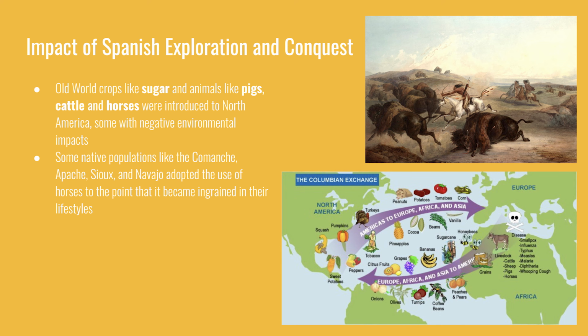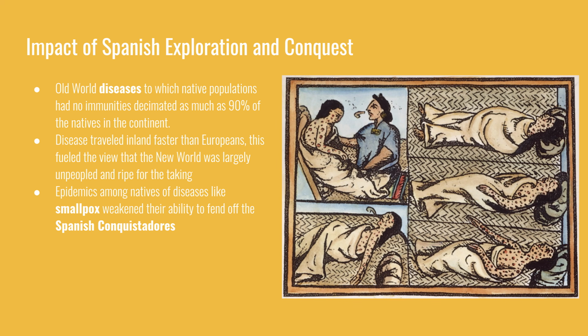They were already hunting buffalo before they had access to horses, but now they were even better able to carry out these buffalo hunts. Finally, on to the Old World diseases. Some of these diseases that were brought over were smallpox and measles. We've said that the Aztecs and the other natives did not have natural immunities, and anthropologists estimate that it decimated the New World population by as much as 90% of what it was before European contact.